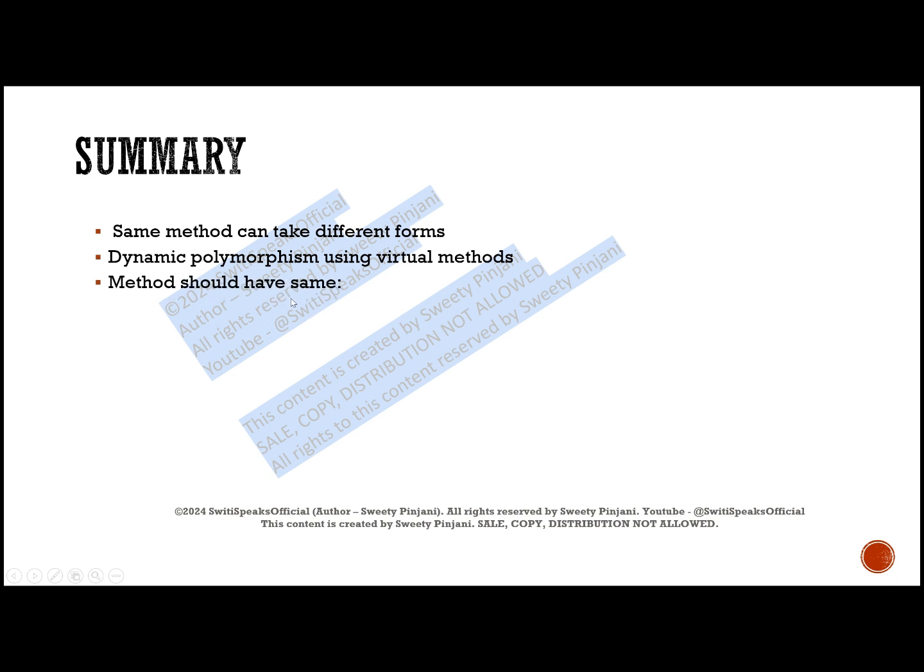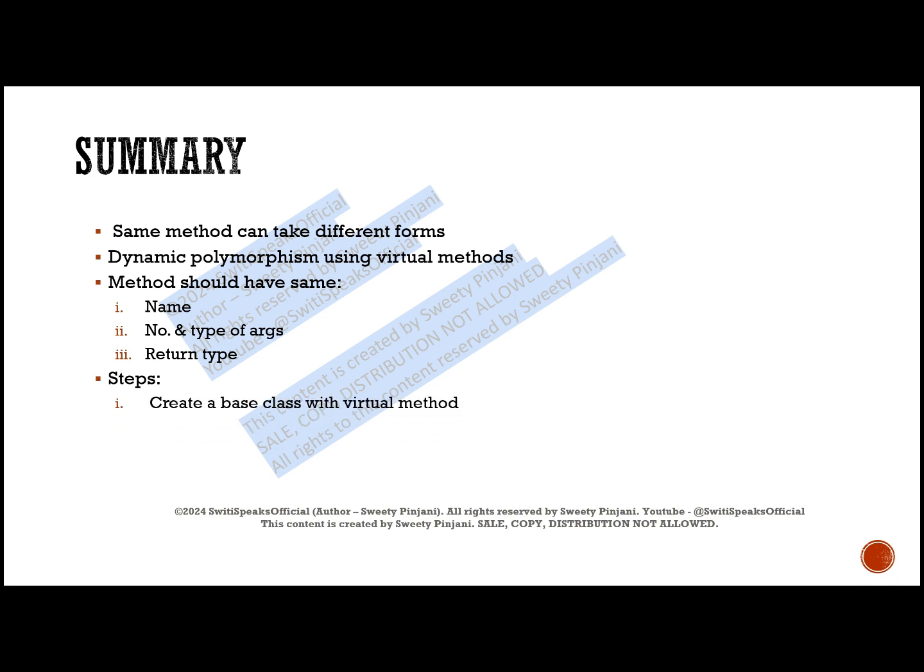The method should have, and this is important if you want to implement polymorphism, the same name. It should have the same number and type of arguments, and it should have the same return type. All these three are mandatory criteria for polymorphism in SystemVerilog. What are the steps to implement polymorphism?